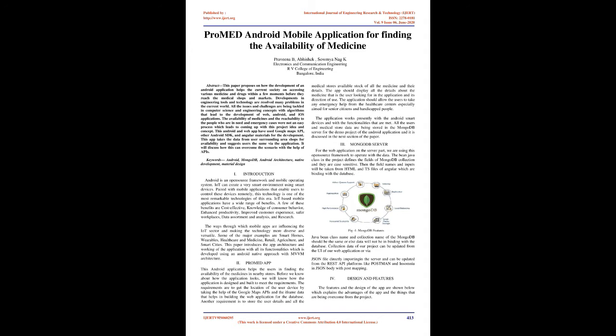2. ProMED app. This Android application helps the users in finding the availability of the medicines in nearby stores. Before we know how the application looks, we will see how the application is designed and built to meet the requirements. The requirements are to get the location of the user device by taking the help of the Google Maps APIs and the iframe data that helps in building the web application for the database.